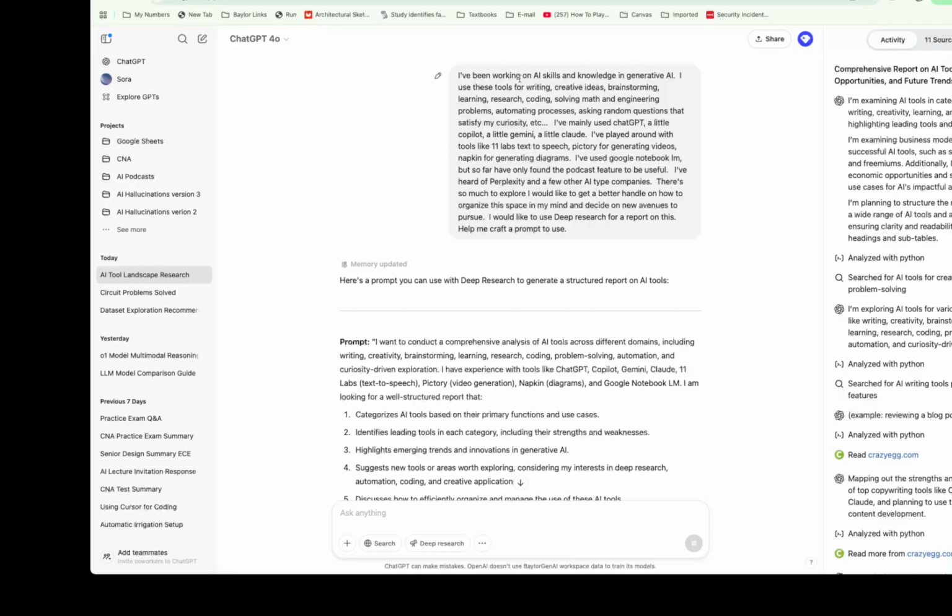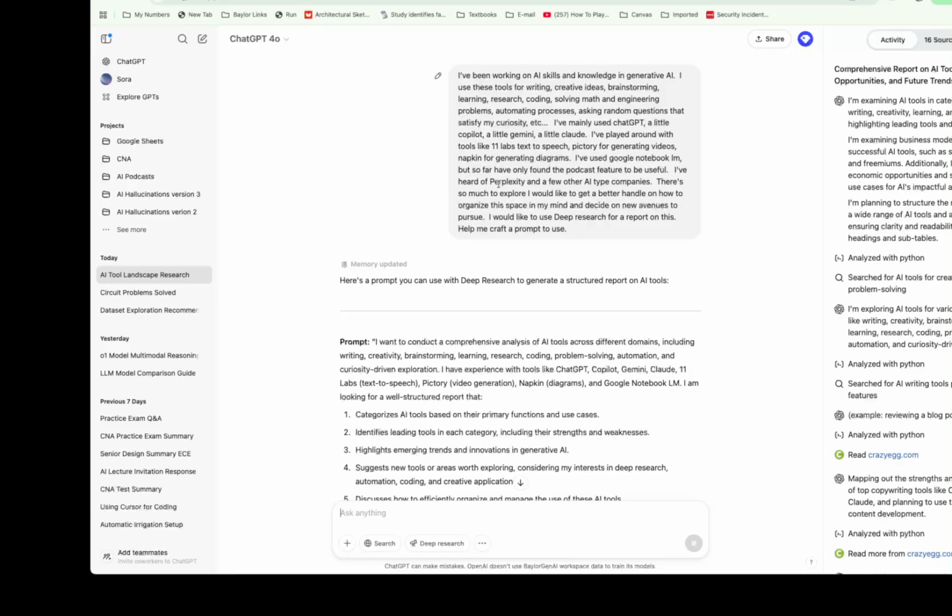I said, I've been working on AI skills and knowledge in generative AI. I use these tools for writing, creative ideas, brainstorming, learning, research, coding. You can read the list. I mainly use ChatGPT. I use a little Copilot, a little Gemini, a little Claude. I've been playing around with tools like 11 Labs, text-to-speech, Pictory for generating videos, Napkin for generating diagrams. I've used Google Notebook LM, but so far I've only found the podcast feature to be useful.